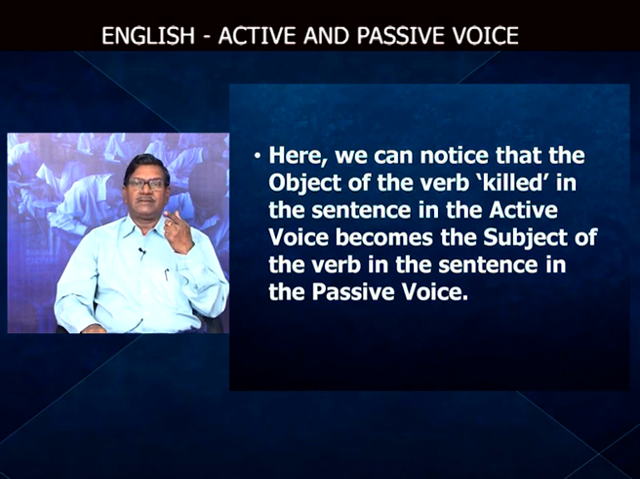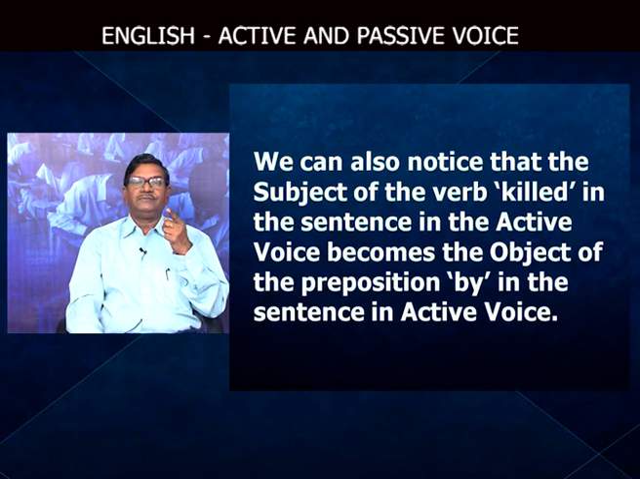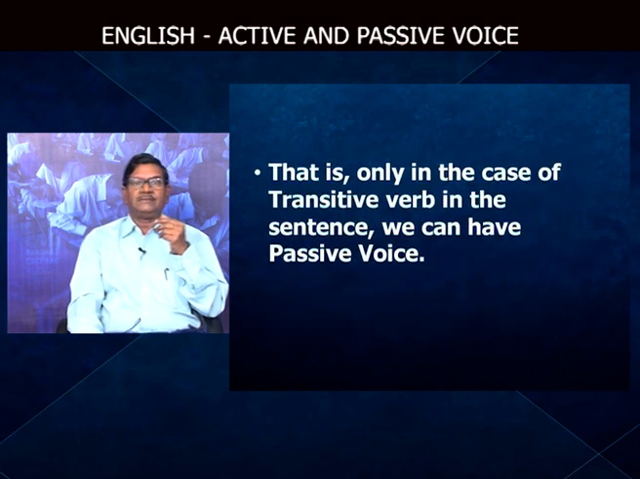Tiger is the object in the sentence in active voice, and it becomes a subject again in passive voice. So, that is one important change we should keep in view. Then we can also notice that the subject of the verb killed in the sentence in the active voice becomes the object of the preposition by in the sentence in passive voice. That is, only in the case of a transitive verb can we have passive voice.